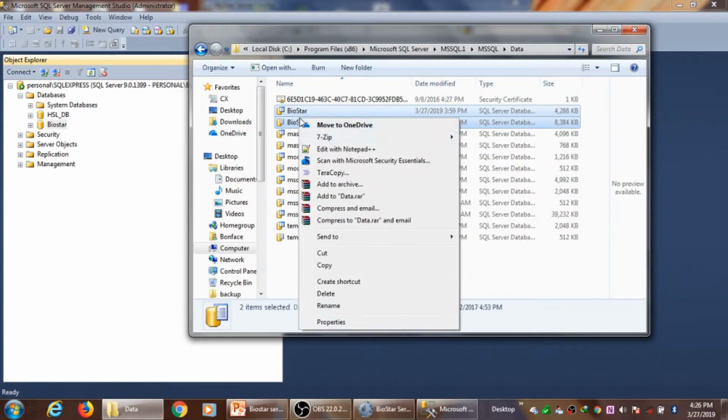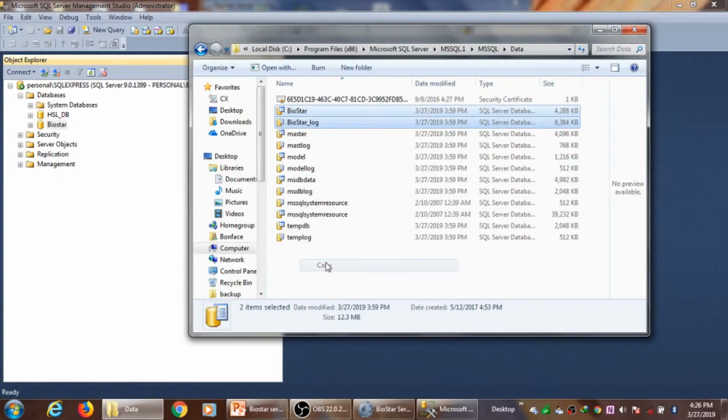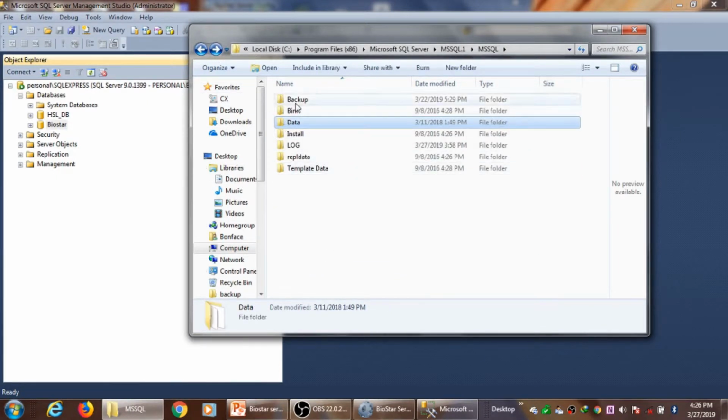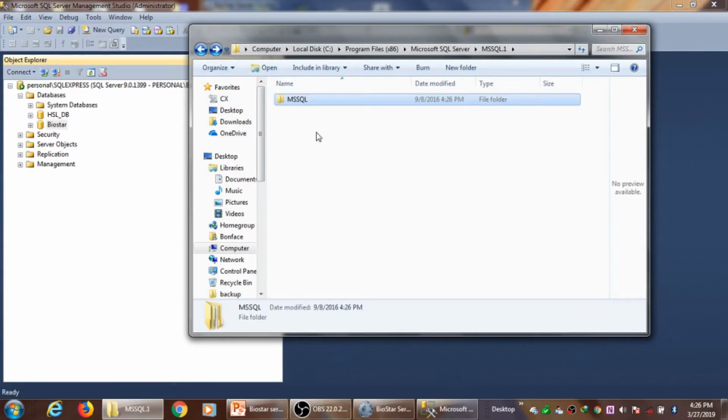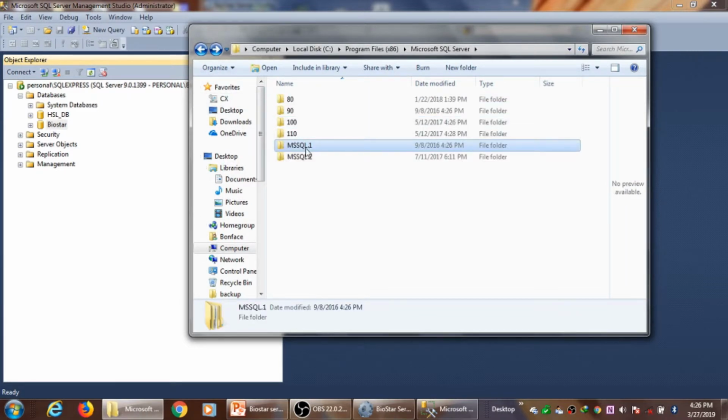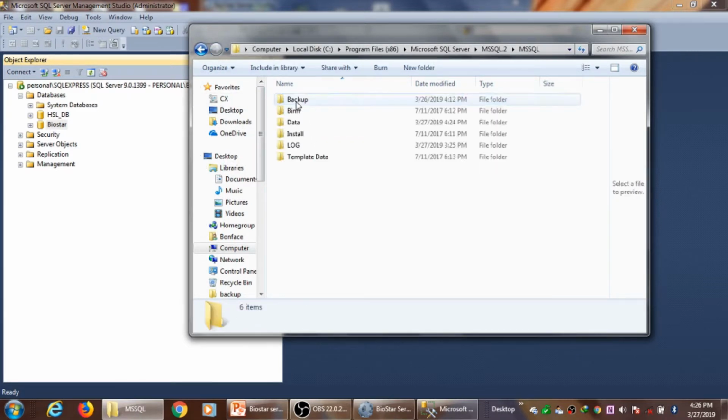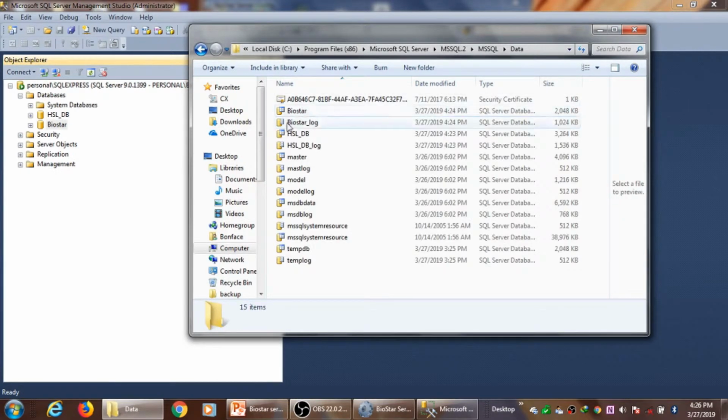Now copy this and come to the new instance. Replace these two. These are new MDF files that we've just created. I wish I could have shown you before I created this database.